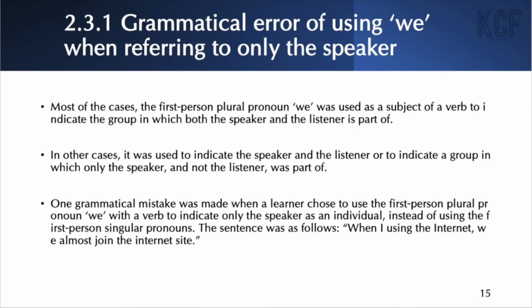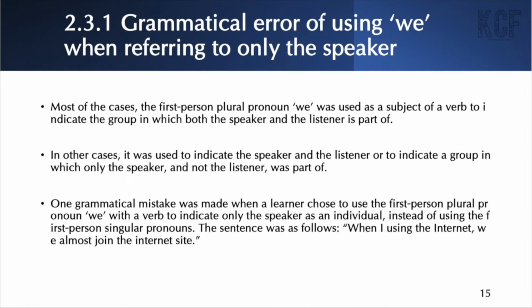So our major findings were that in most of the cases, the first-person plural pronoun we was used as a subject of a verb to indicate the group in which both the speaker and the listener are part. In other cases, this was used to indicate the speaker and the listener, or to indicate a group in which only the speaker and not the listener was part of.